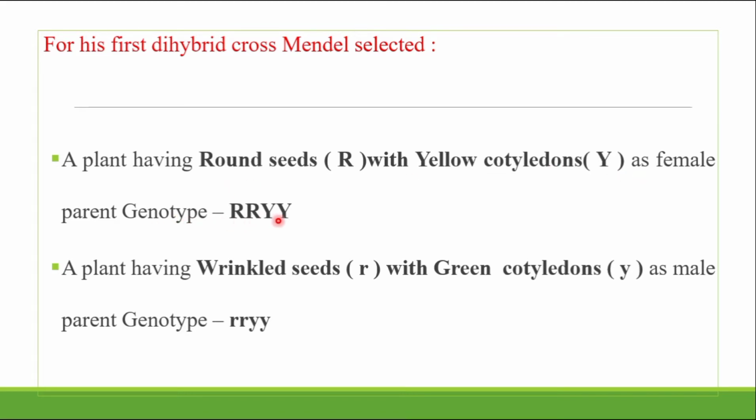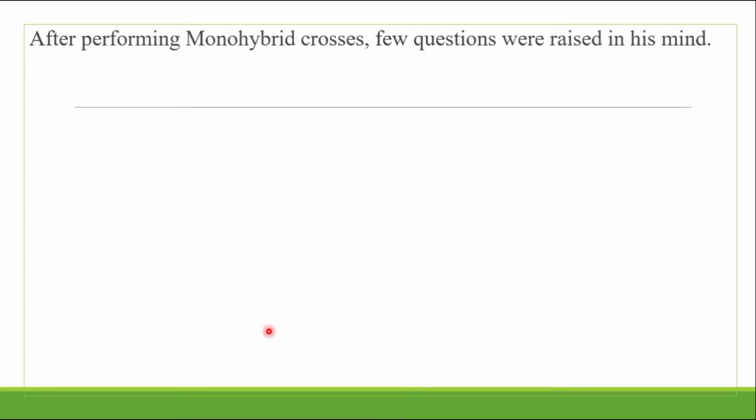The female parent genotype is capital R, capital R, capital Y, capital Y. A plant having the wrinkled seed, small r, with the green cotyledon, small y, as a male parent, has the genotype small r, small r, small y, small y.